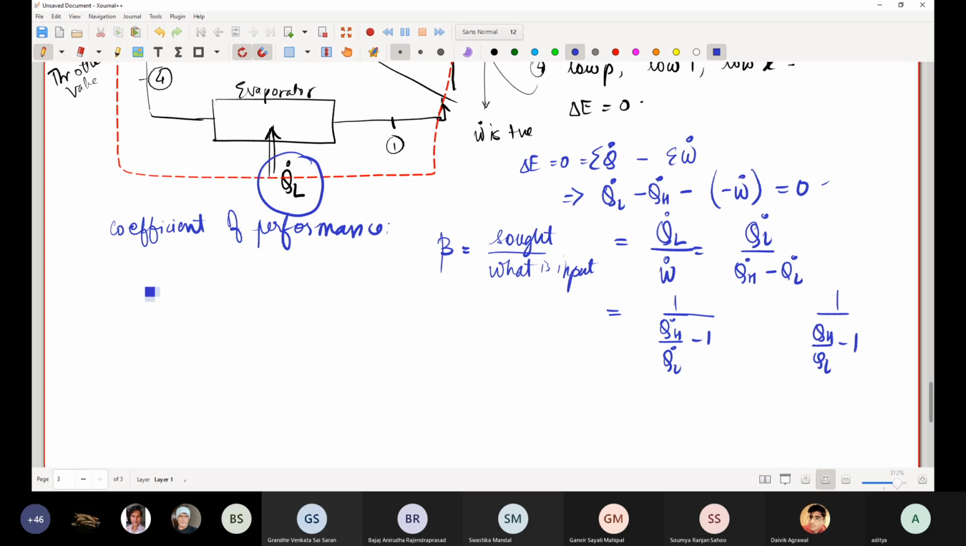Now, a typical household refrigerator will have a coefficient of performance of something between 2.5 and 3.5. The deep freezer will have a lower coefficient of performance, something close to 1.